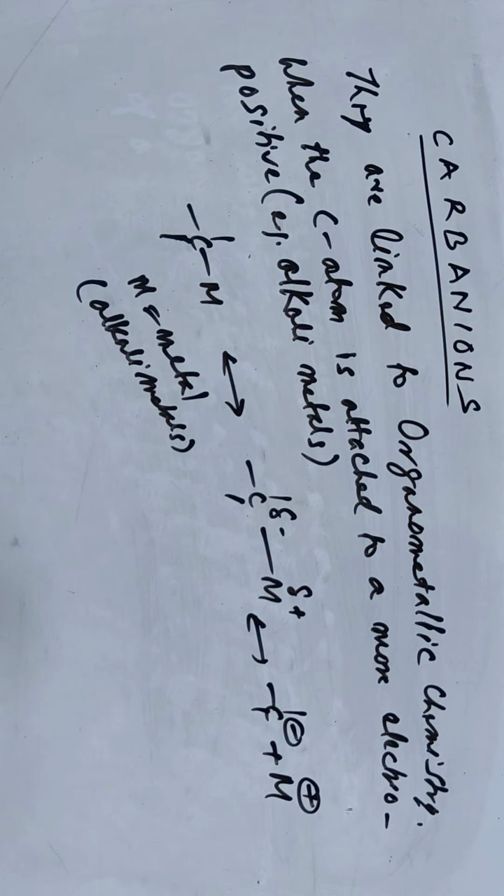When they are linked with electropositive metals, they can form the carbanion, and when the hydrogen atom is deprotonated from the organic compound, then we get the carbanion also.